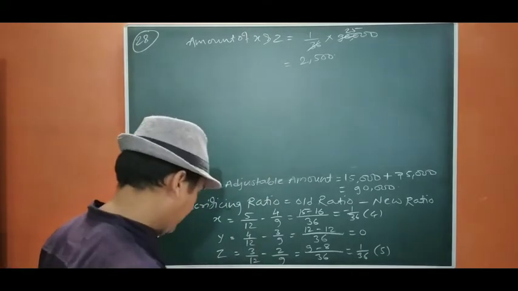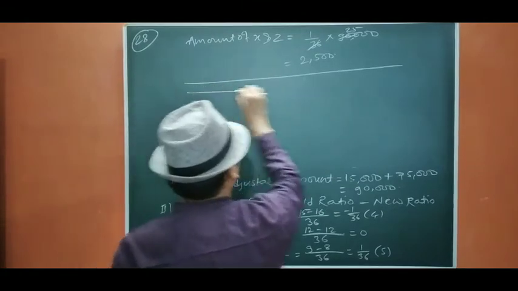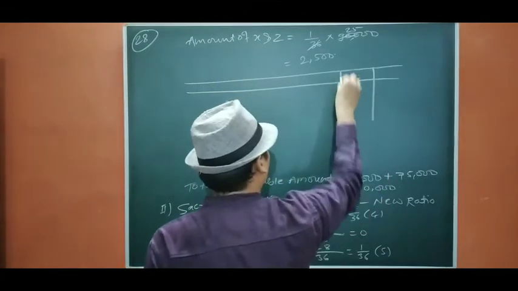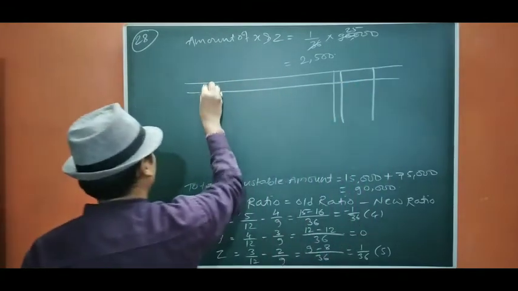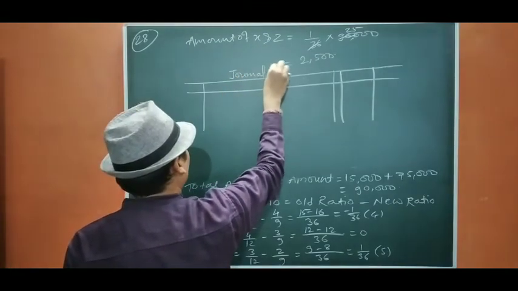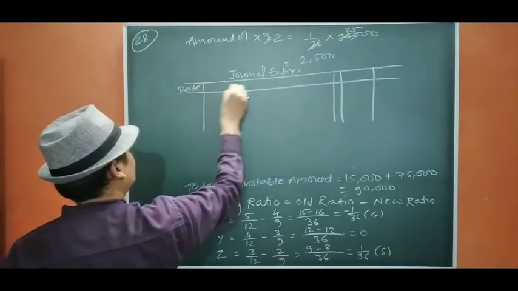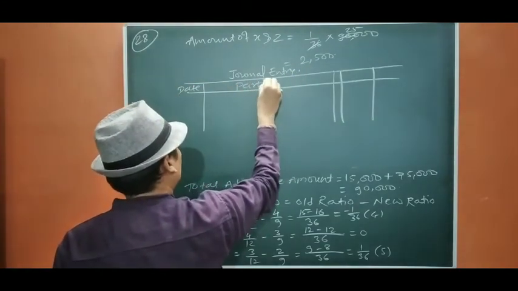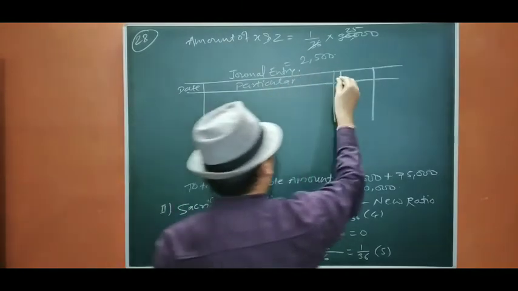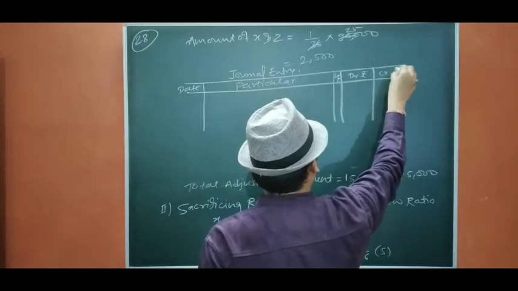Now it is said pass the single journal entry for the above fact, and we have to prepare the balance sheet of the firm. So let us pass the entry. Date, particular, debit rupees, credit rupees.